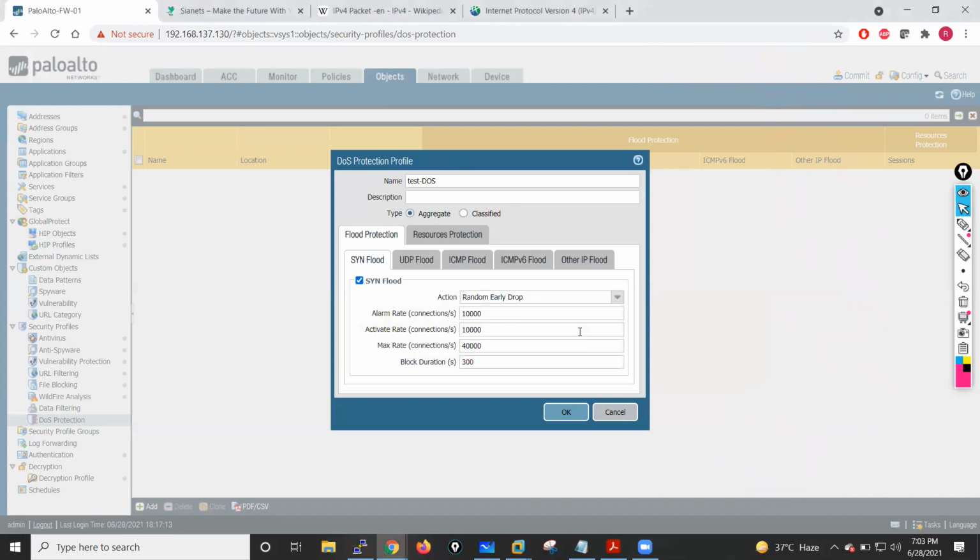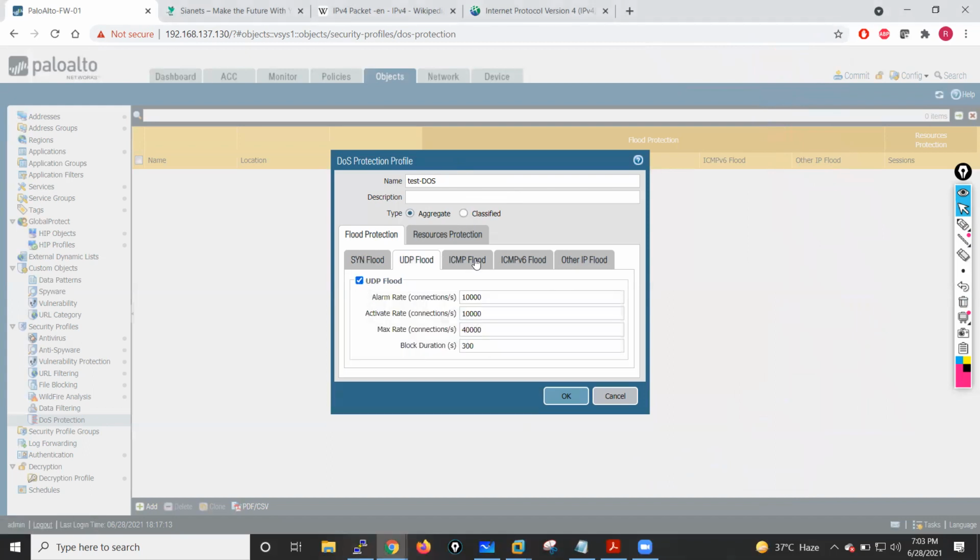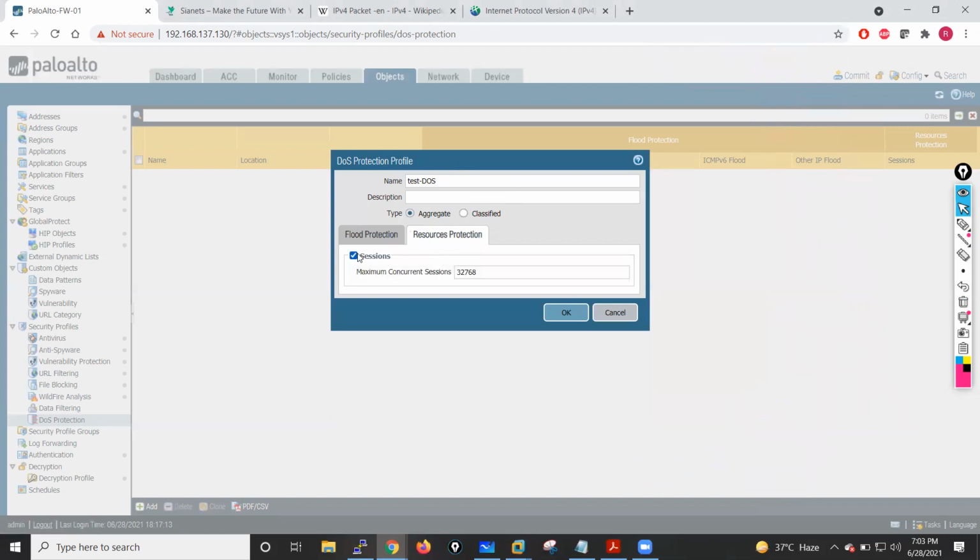SYN flood, same thing. UDP flood, same thing. ICMP flood, same thing. Other IP, same thing. Everything is similar, guys. Resource protection is a new thing. If we want to protect our resources, meaning sessions, because in Palo Alto, when it processes any data, it will create a session and allocate one session ID, and every device has some limited session count. So let me just set the session count here to 300.